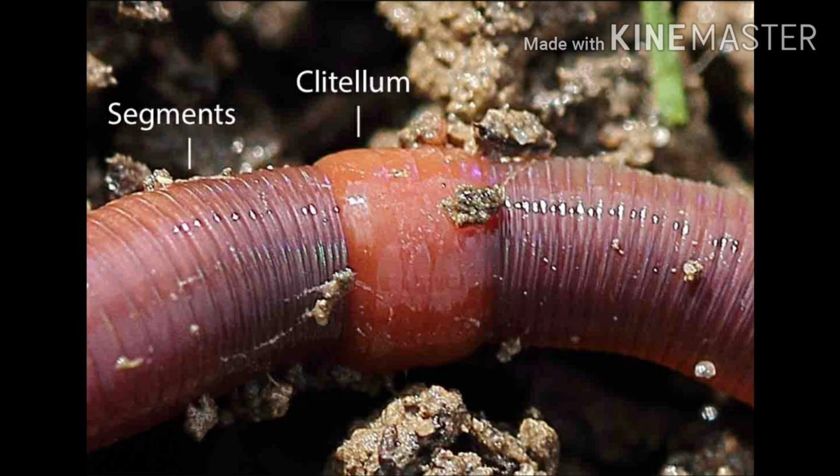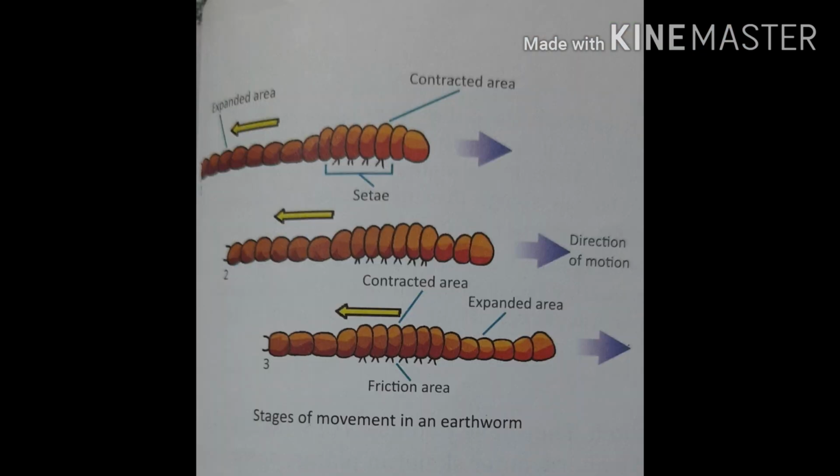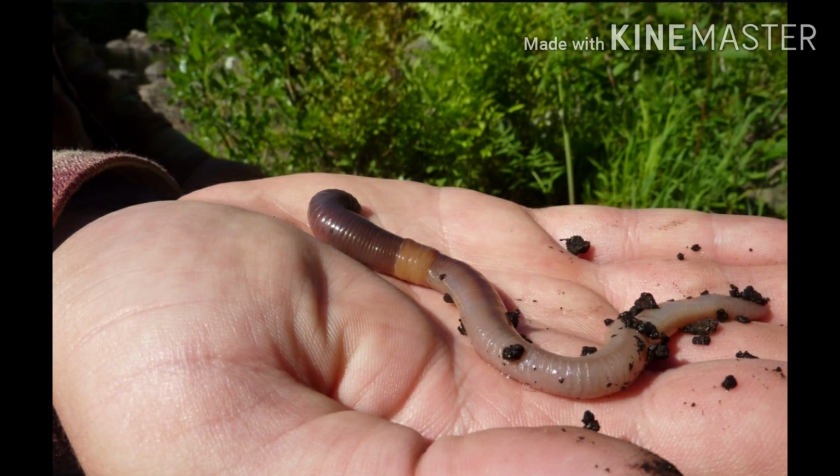Now see in this picture, there are so many segments which appear like rings. Yes, the movement occurs when squeezing and stretching of the muscles takes place along the length of their body. Now the picture explains how it happens, and the body of the earthworm is moved from one place to another.